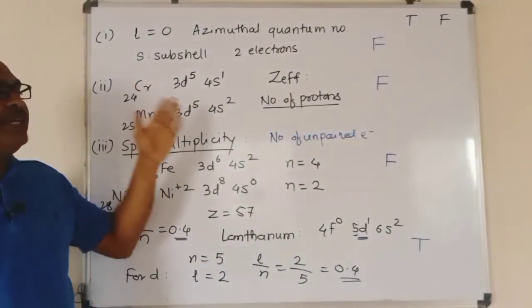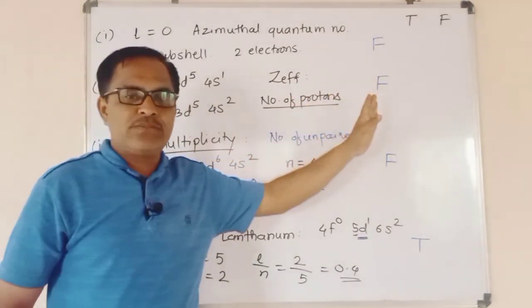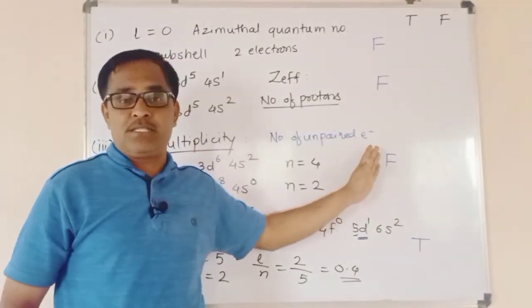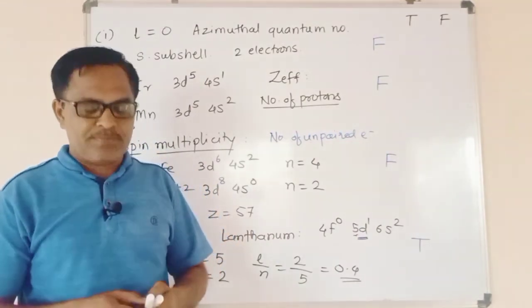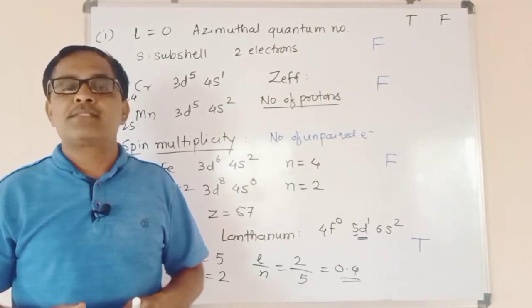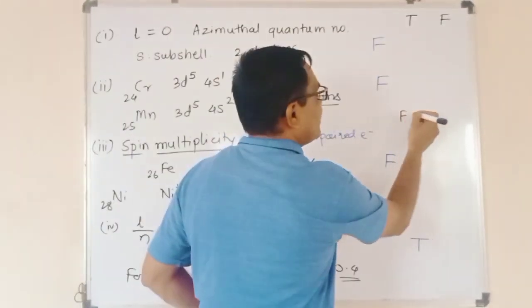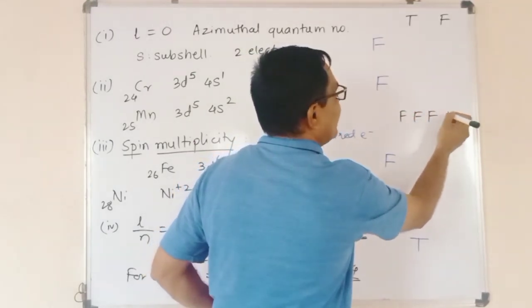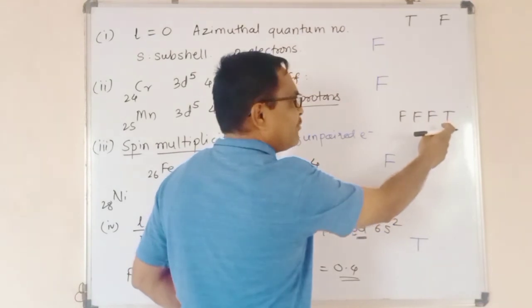We have a conclusion: the first statement is false, the second is false, the third is also false, and the fourth statement is true, and hence the order for these four statements is F, F, F and T. First is false, second is false, third is false, and fourth is true.